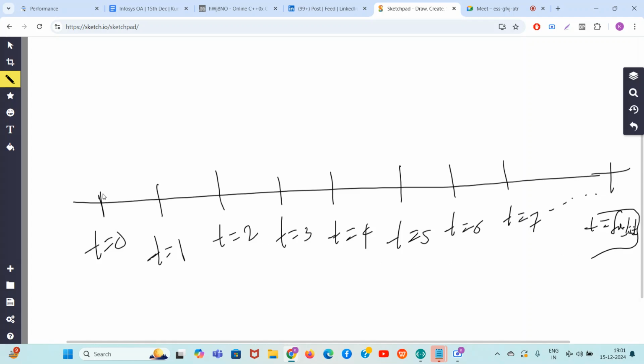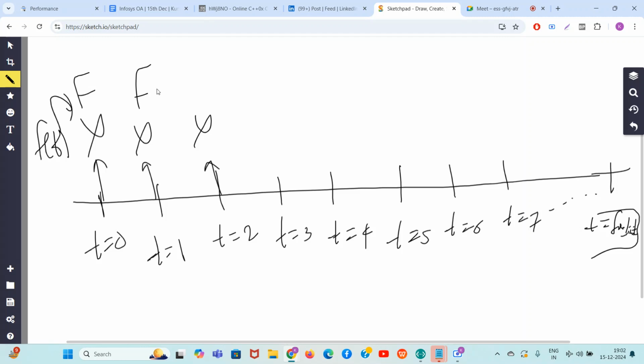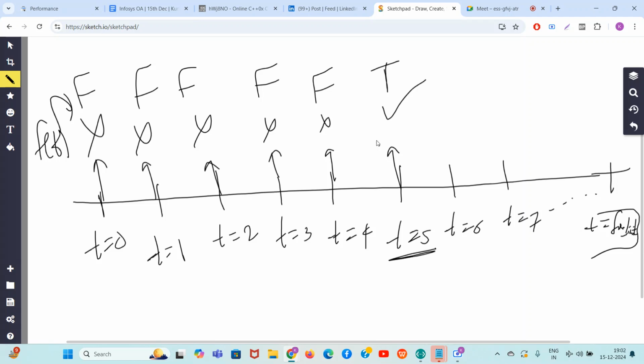Now, guys, you know that at t equal to 0, you are getting not possible. At t equal to 1, not possible. And t equal to 2, not possible; this is the f of t function. This cross means it is giving false as the value. At t equal to 3, not possible. At t equal to 4, not possible. At t equal to 5, it becomes possible. So guys, in 5 years, it is possible to make all the elements of the array equal.